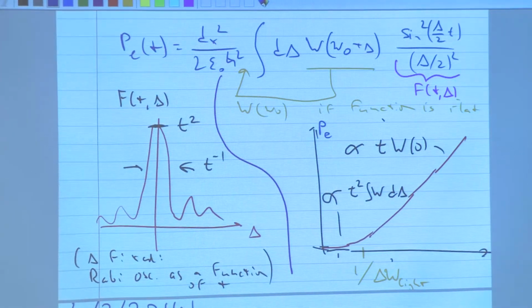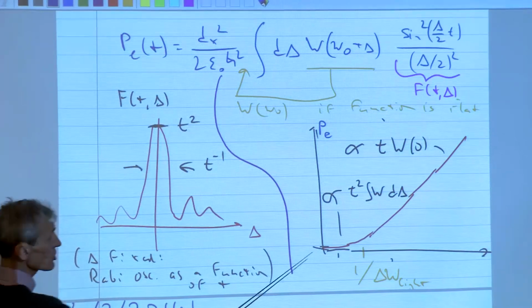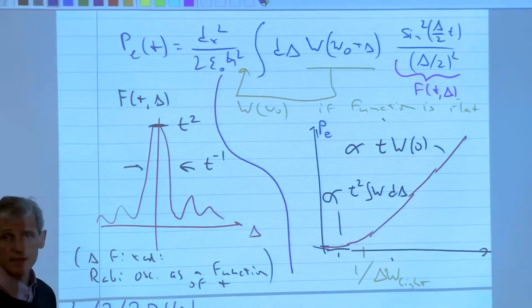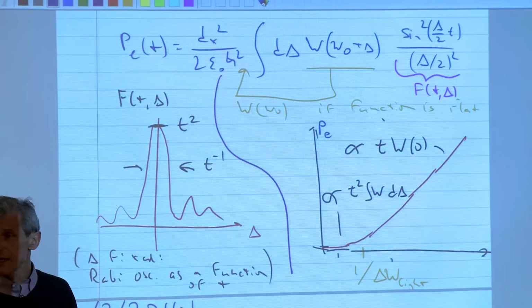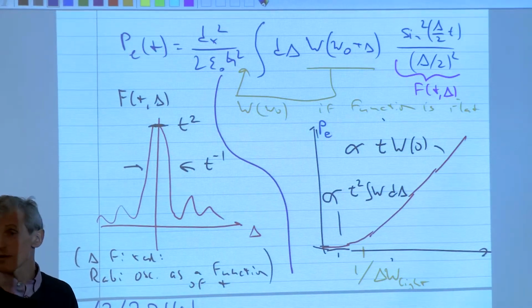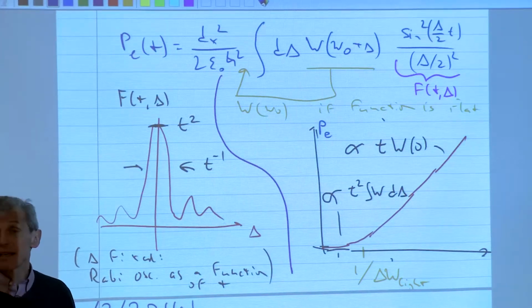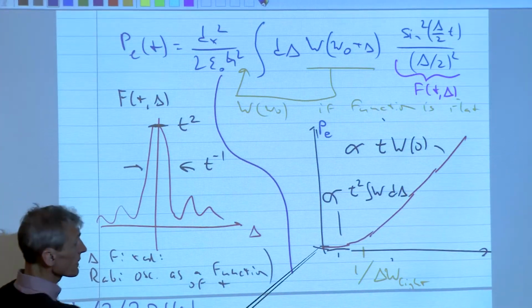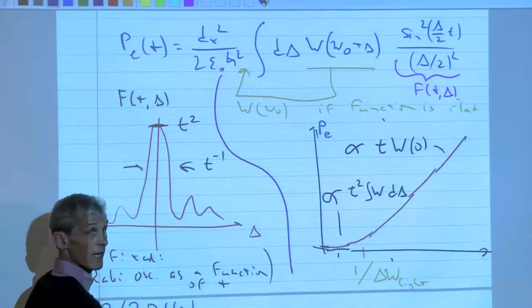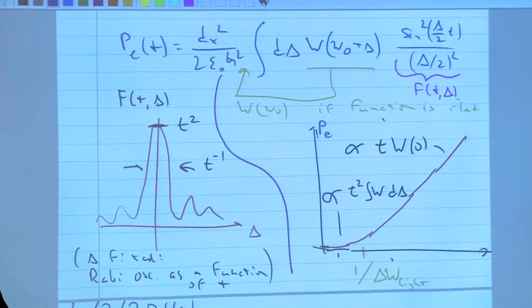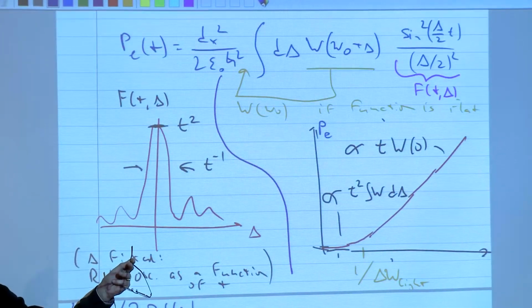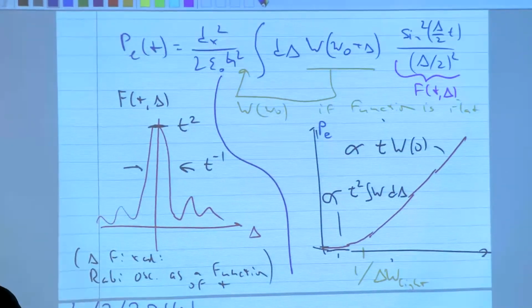So these two limiting cases are actually very important. At very short times, we have broad spectral radiation, but if the time is shorter than the inverse bandwidth of the radiation, even the broadband radiation is like a monochromatic wave. And the short time behavior is t squared times the intensity. That's exactly what we got for monochromatic light. In other words, you have a broad spectral source, but if your inverse time is broader than the broadening of the spectral source, you're back to the monochromatic case.